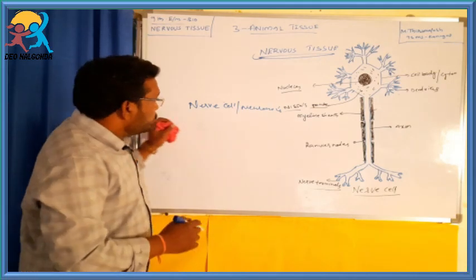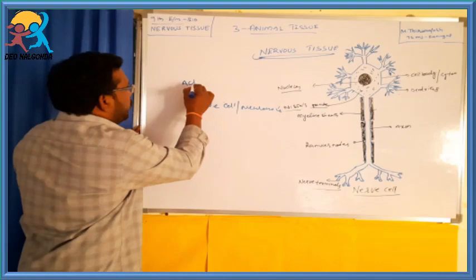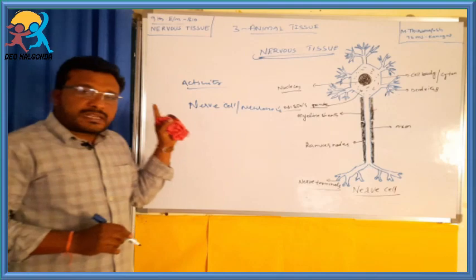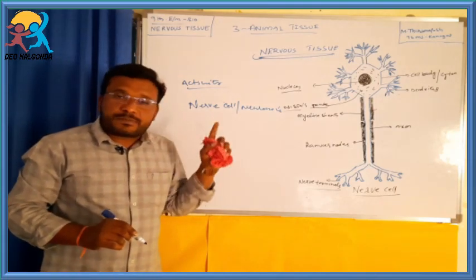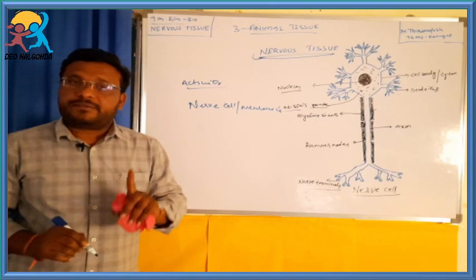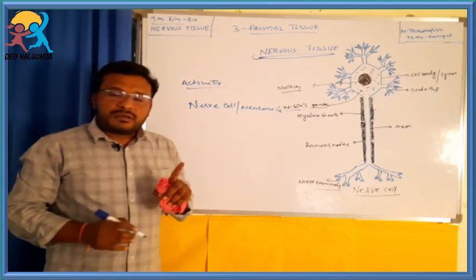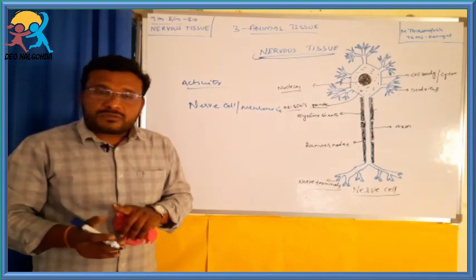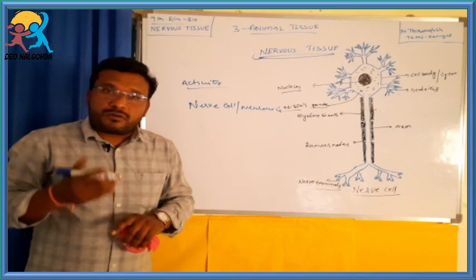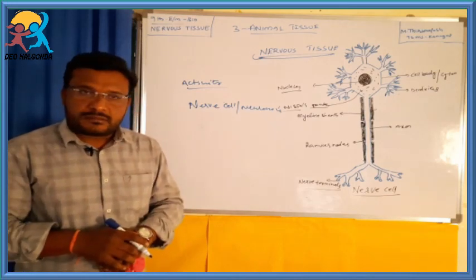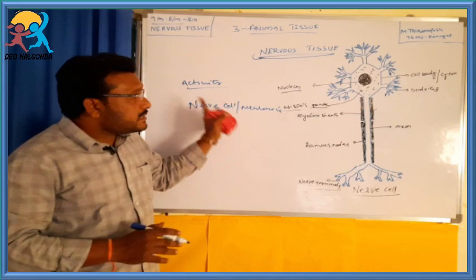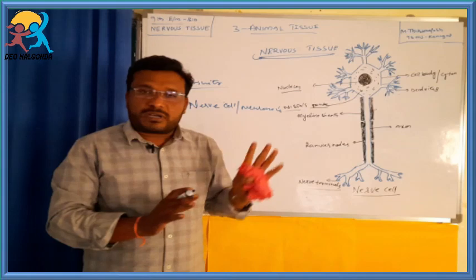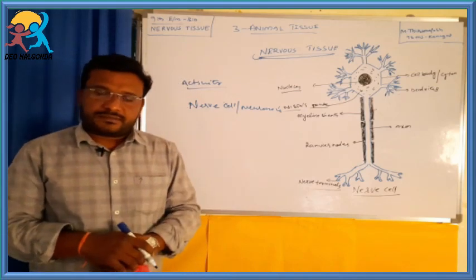Students, we should conduct one activity in our lab. Collect one nerve cell prepared slide from the slide box in the biology laboratory, observe it under the microscope, draw the diagram and label it, and write what you have found on the slide. Compare that slide diagram with your textbook diagram. What are the similarities and what are the differences, students?